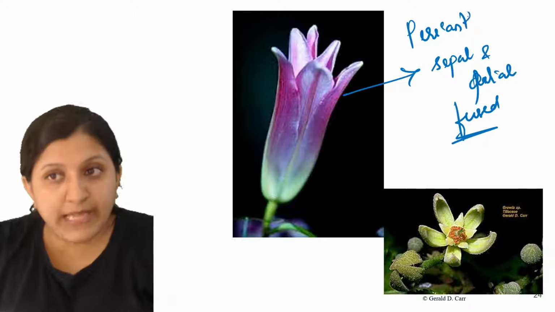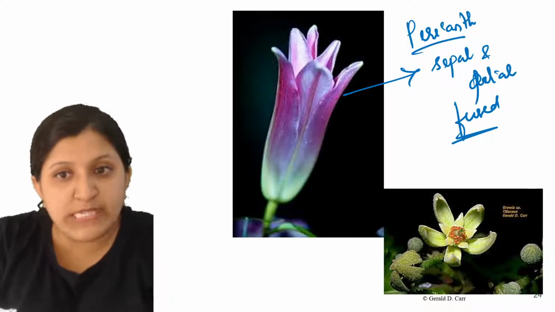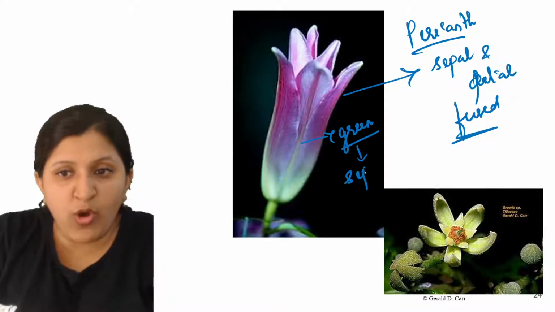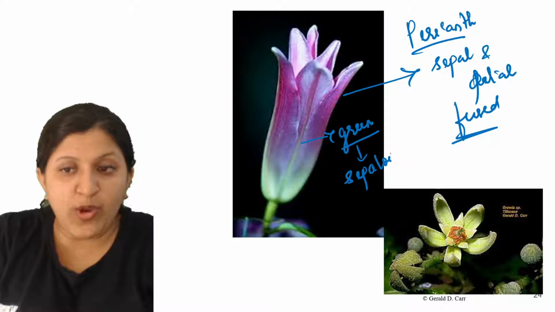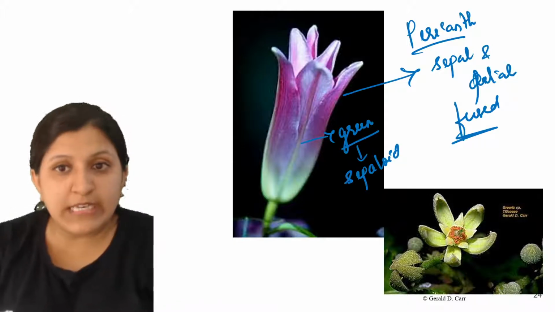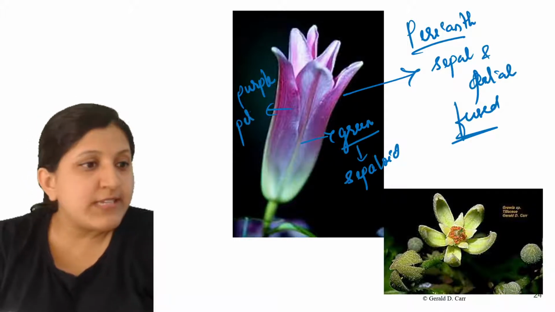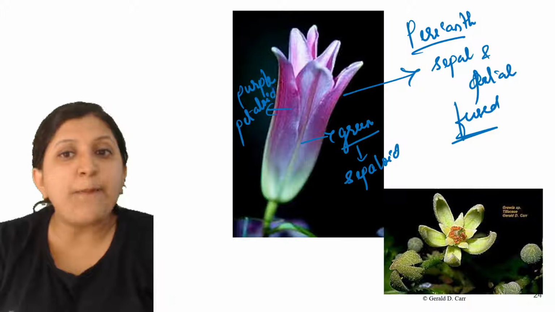Now, if this perianth was green in color, then we would say that it is a sepaloid. This one is not green in color, it is actually purple, so since it is a colored one, we call it a petaloid.